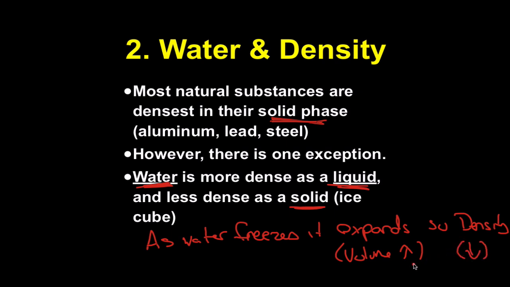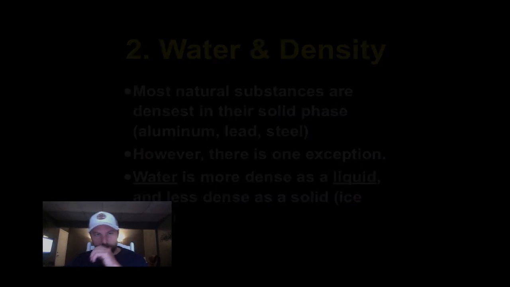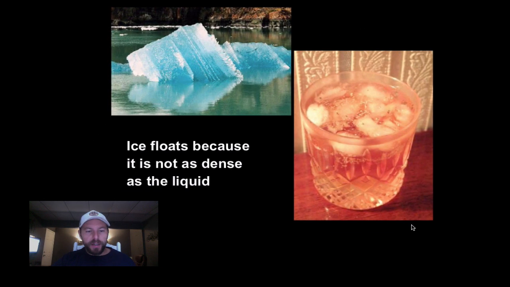Okay, this is one relationship we'll look at again, but as the volume goes up of a substance, the density will decrease. Okay, ice floats because it is not as dense as the liquid that it's in. Most of the time, water itself. Remember, the ice as it freezes expands, its density drops, and it becomes less dense. Less dense objects float.